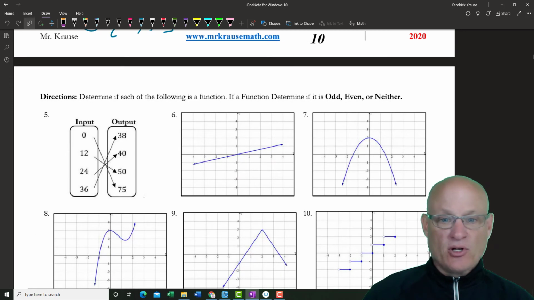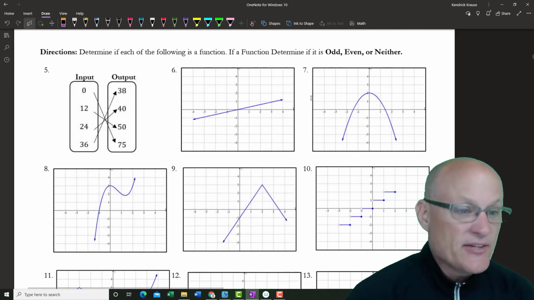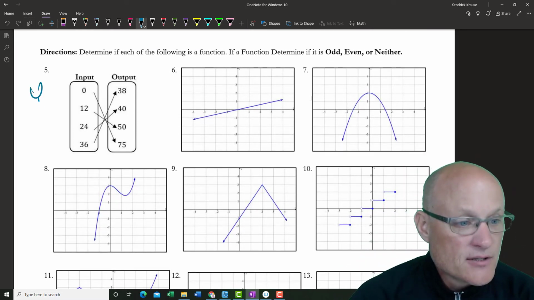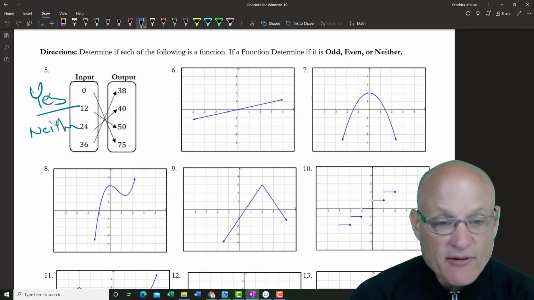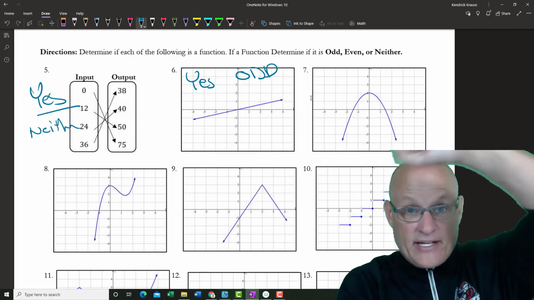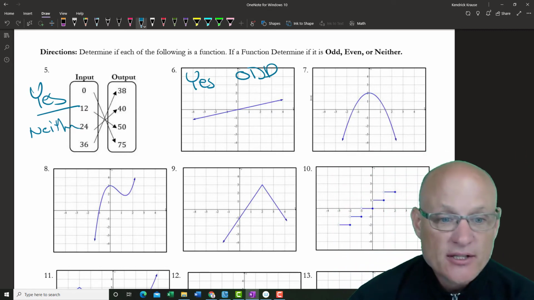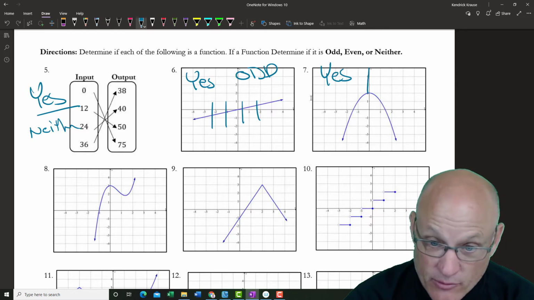Determine if each function below is odd, even, or neither. If it's a function, determine if it's odd or even. So first thing I do is decide if it's a function. This is, yes, a function. But if you were to graph this, you would find out that this is neither. This is a function, yes, and it is odd. Why? Because if you spin your paper 180 degrees, it lands back on itself. It also passes the vertical line test, right? This one is a function, passes the vertical line test, and it is symmetric with respect to the y-axis, so it is even.